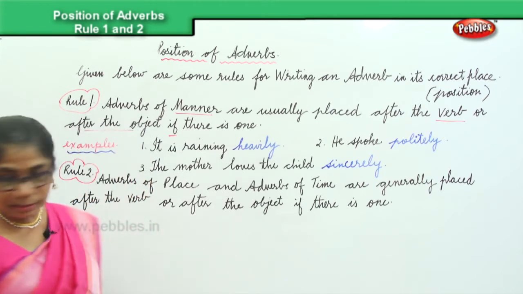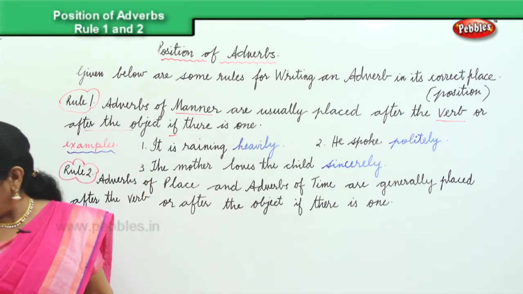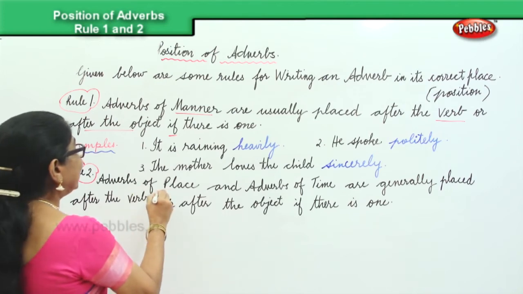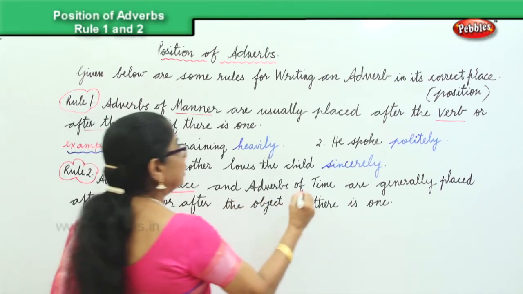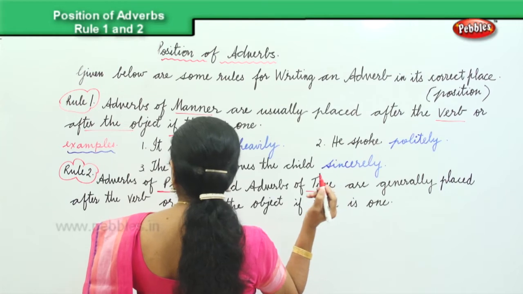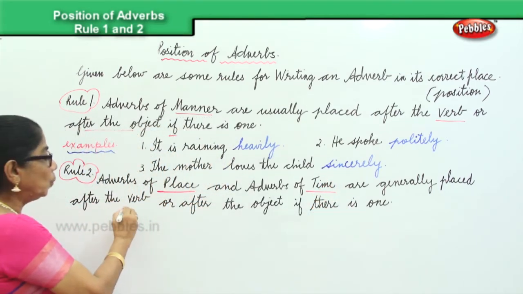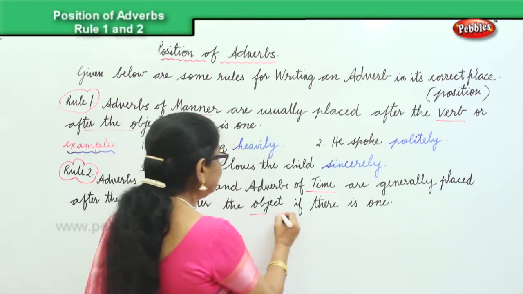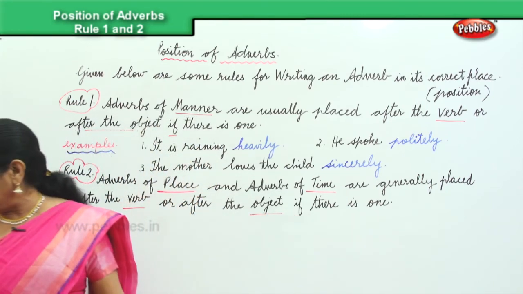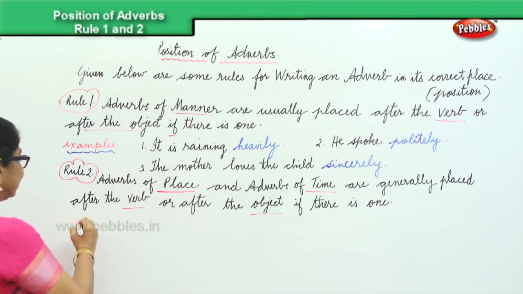So what we said here: adverbs of place and adverbs of time are generally placed after the verb or after the object if there is one. Now let's look at the examples.